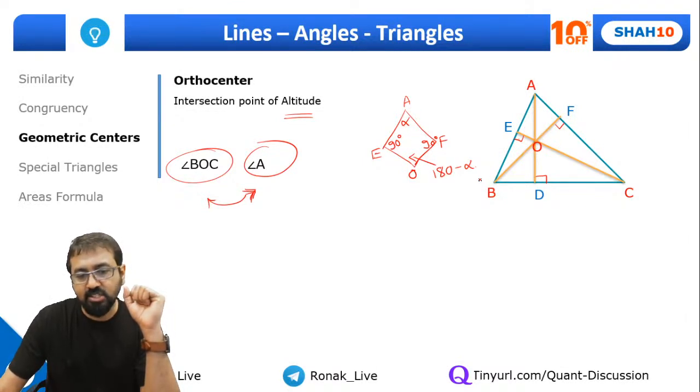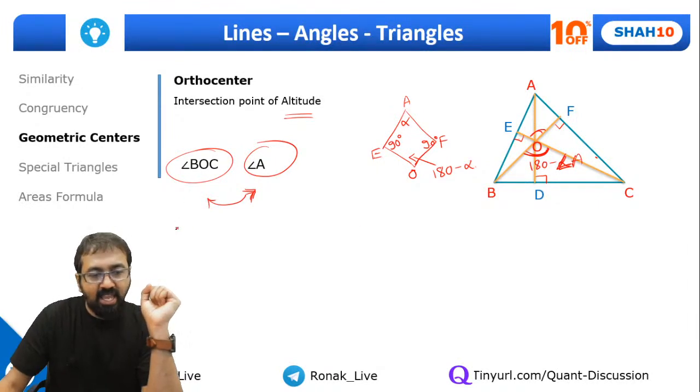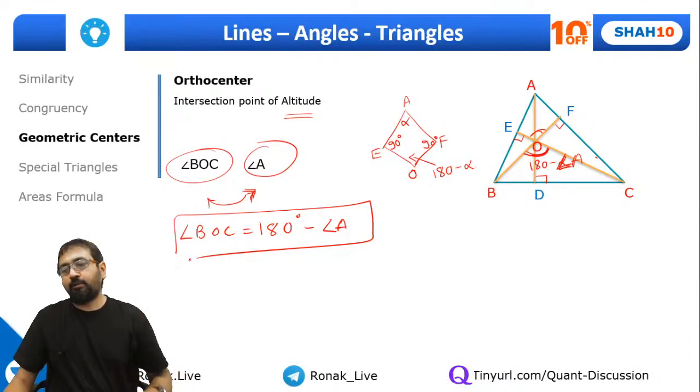So if this is alpha, this is 180 minus alpha, right? So this angle came out to be 180 minus alpha. So can I say this angle should also be 180 minus alpha? And what is alpha? It's nothing but angle A. So I can say angle BOC is equal to 180 minus angle A. This is the relationship. Have you understood?